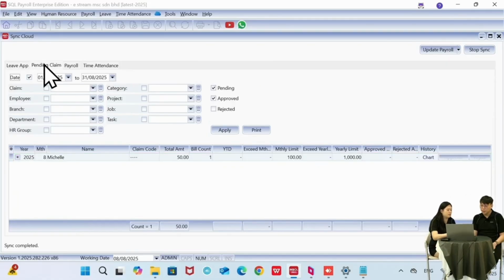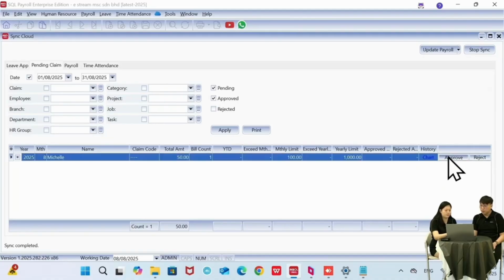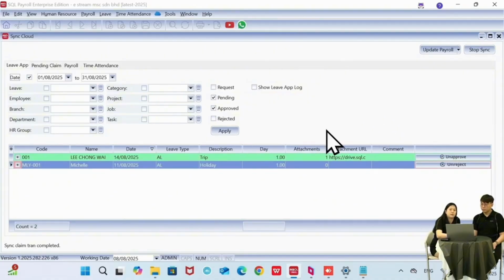Okay, so for pending claim also same. This claim just now I submitted, so I can approve or reject it here. Okay, so let's try we approve the claims. Actually, the approval can be done through the phone or through the payroll screen itself. Even if the leave is approved on the phone, right?